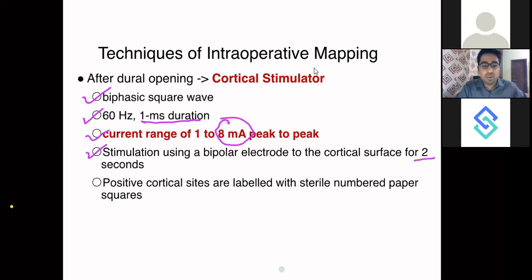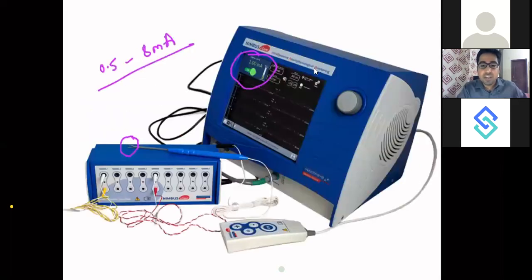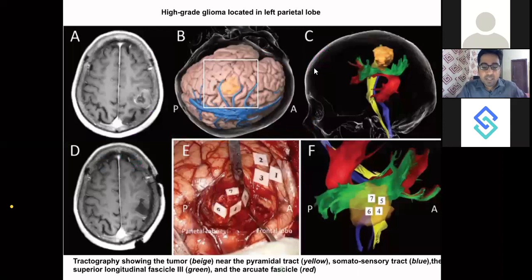So you stimulate for 2 seconds, and positive cortical sites are labeled with a sterile number paper, as I showed you in the earlier image. You will label the areas which got stimulated as the functional areas, and you will avoid those areas in your surgery. When you are excising the tumor at the base also, you will do subcortical stimulation.